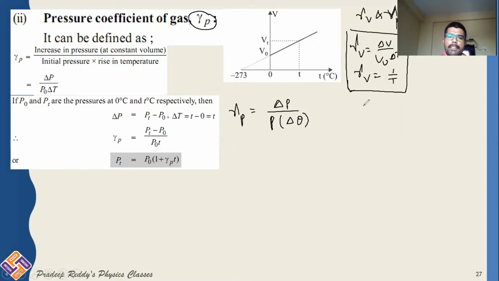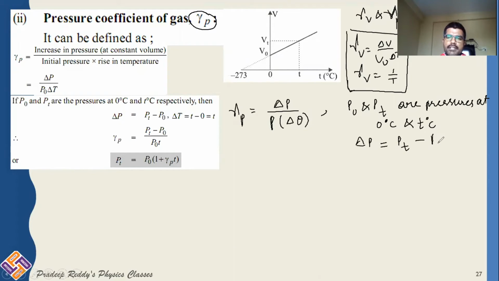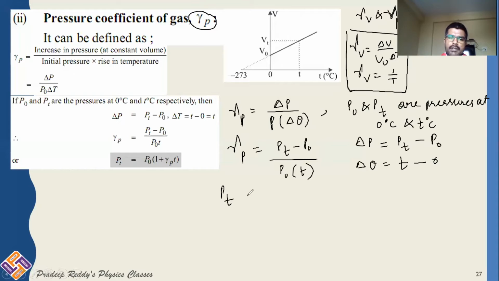So if P naught and PT are pressure at 0 degree Celsius and T degree Celsius, I can write delta P is equal to final pressure minus initial pressure, and delta theta can be written as T degree Celsius minus 0 degree Celsius. Substituting these values here, gamma P is equal to PT minus P naught divided by P naught into T. This gives you pressure at a temperature T is equal to P naught into 1 plus gamma P into T.